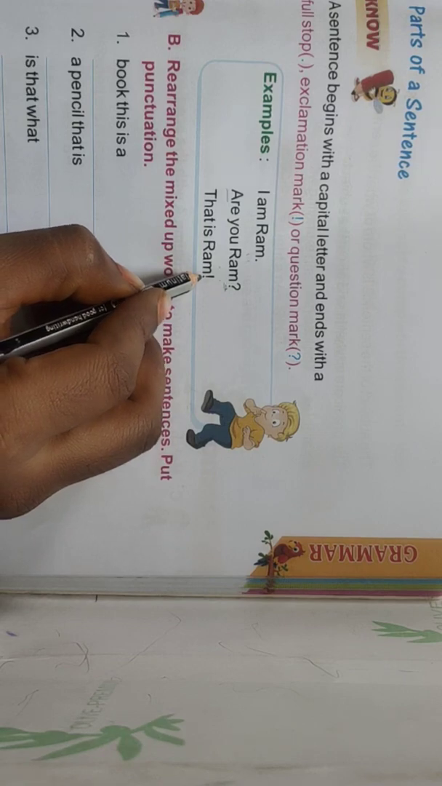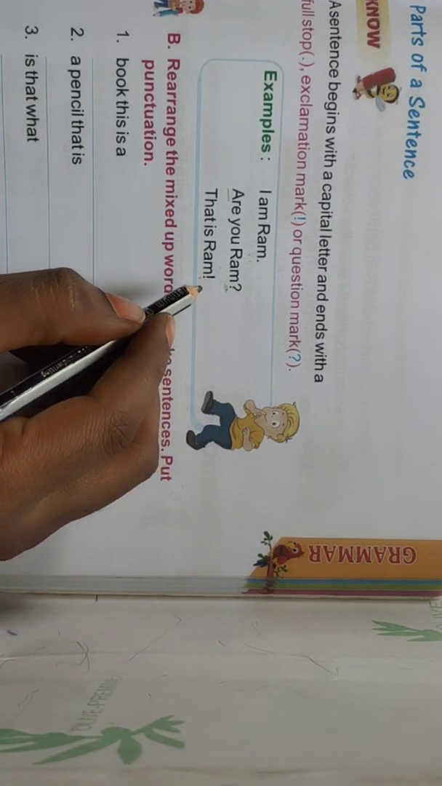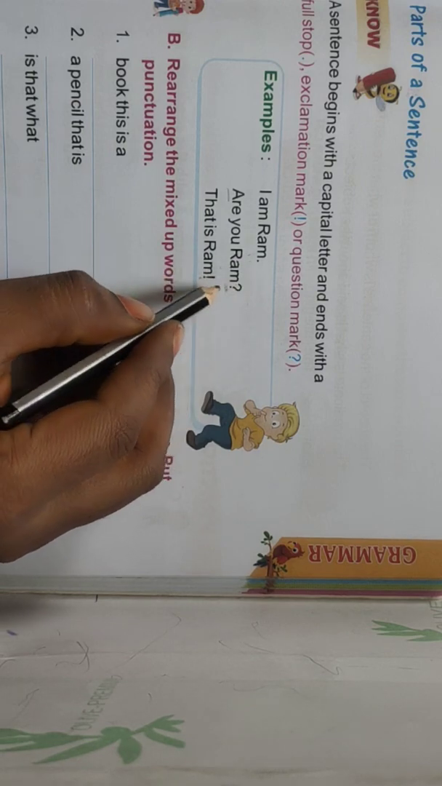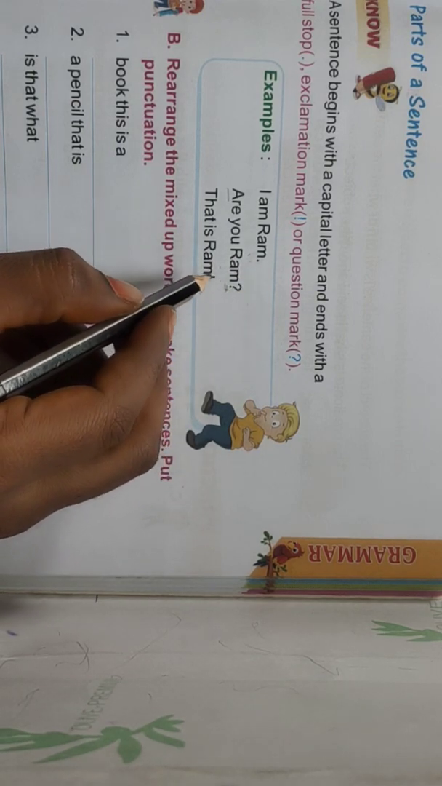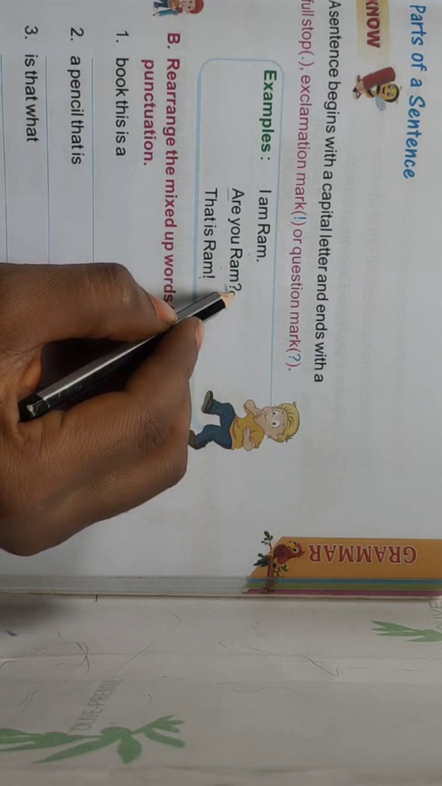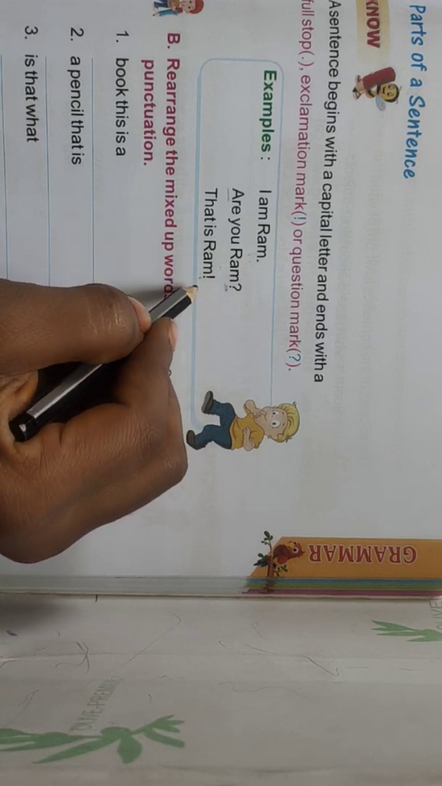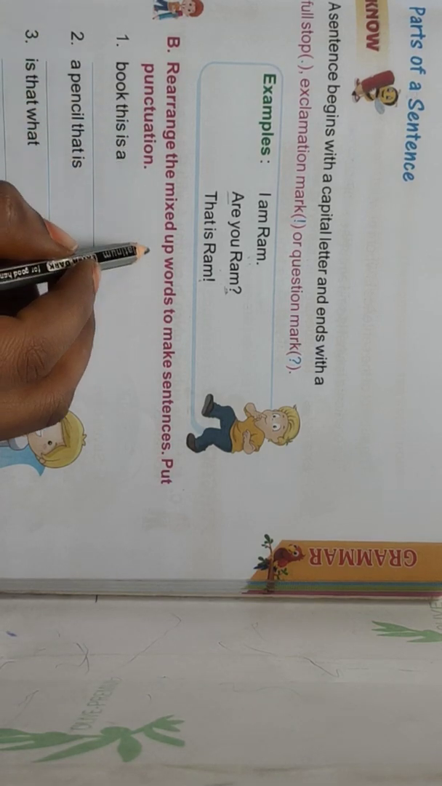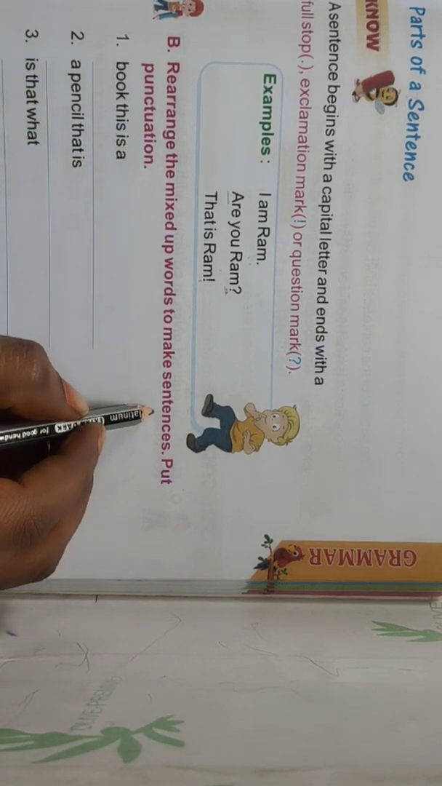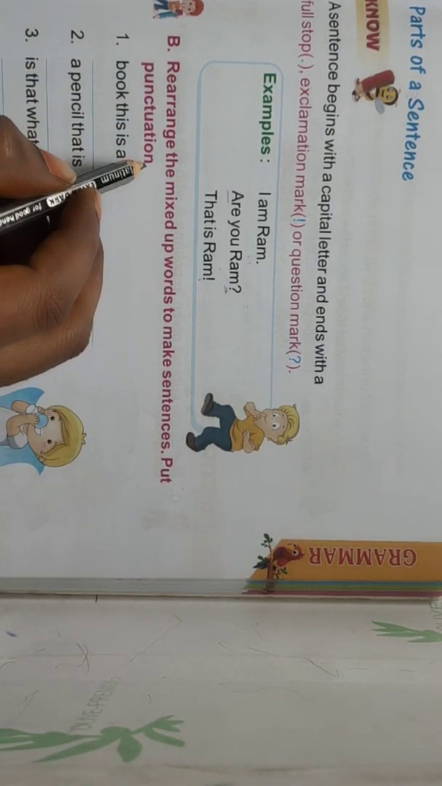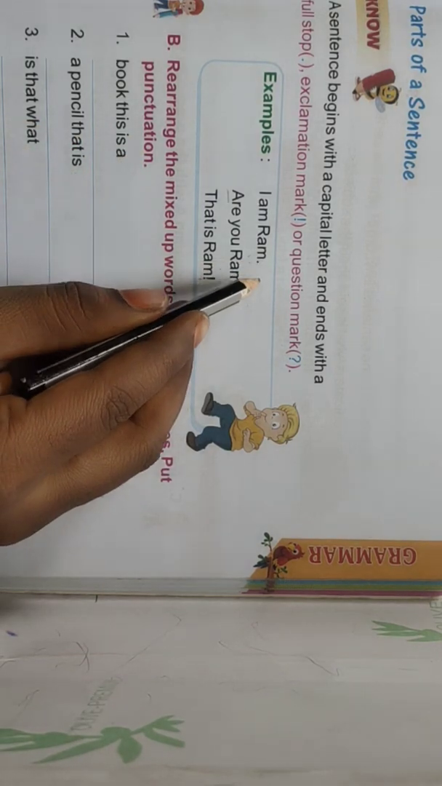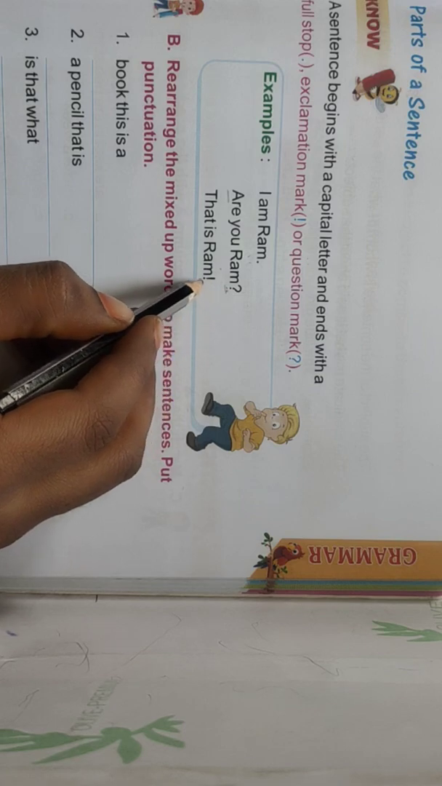Okay, have you understood? These are the rules. While we are writing sentences, we remember these things: full stop, exclamation mark, and question mark. Okay. See, rearrange the mixed up words to make sentences. These are called punctuation marks: full stop, question mark, exclamation mark.